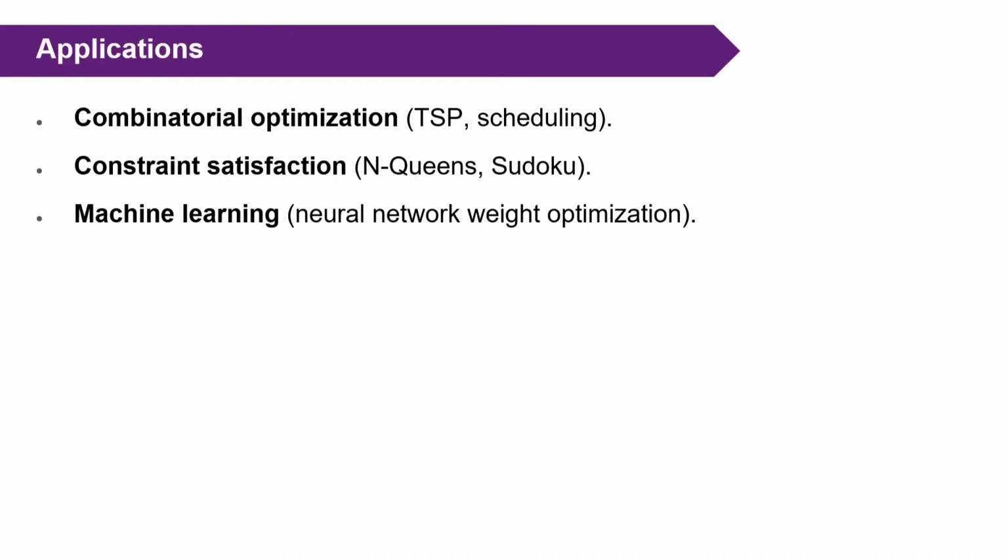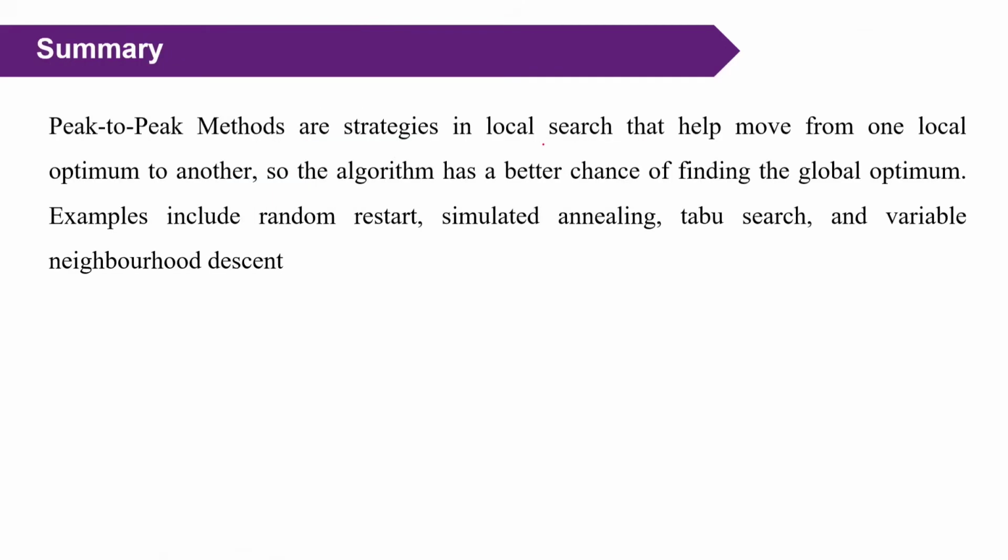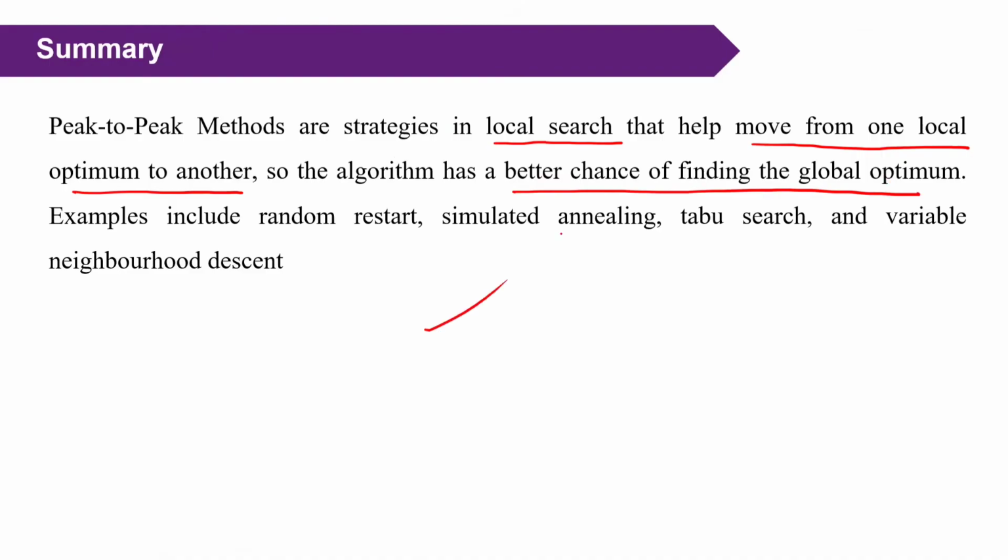Now, where are you using it? In optimization like traveling salesperson and scheduling, in constraint satisfaction like N-Queens problem and Sudoku. In machine learning also we are using it, like weight optimization. Okay, clear? In short, peak to peak is a local search method that helps move from one local optimum to another local optimum to get a better chance of finding the global optimal solution. You got the point? This is the concept of the peak to peak method.